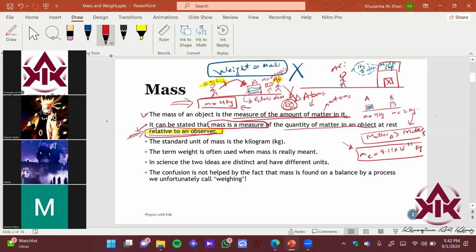Okay. So the standard unit of mass, the SI unit of mass, as you can all see on the slide, is the kilogram, right? We have seen this in the first chapter, that the SI unit of mass is kilogram, kg, which is written over here.